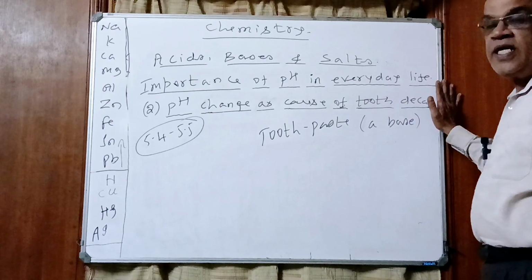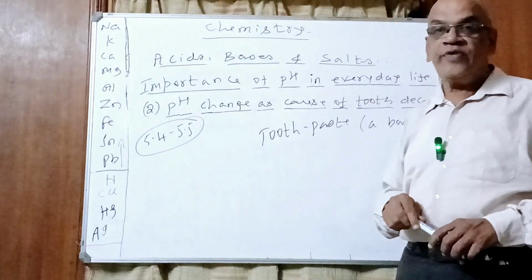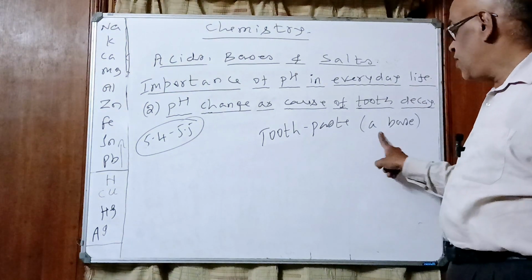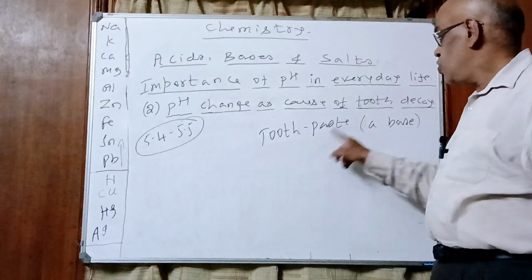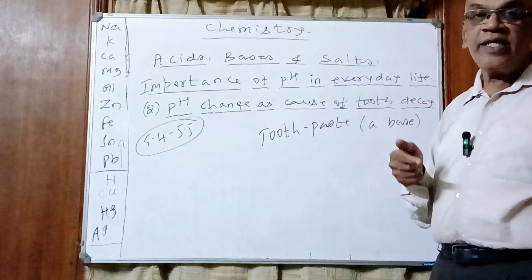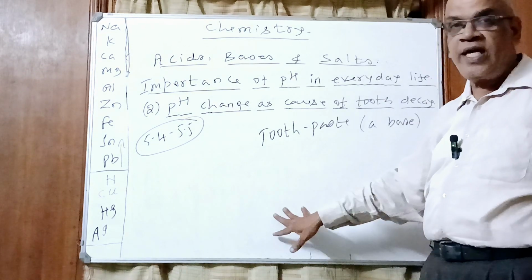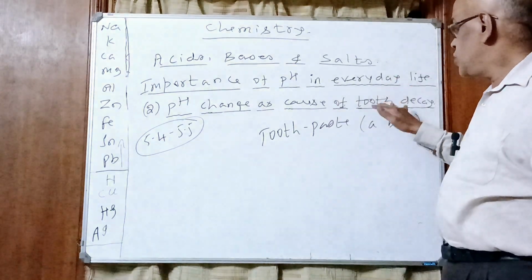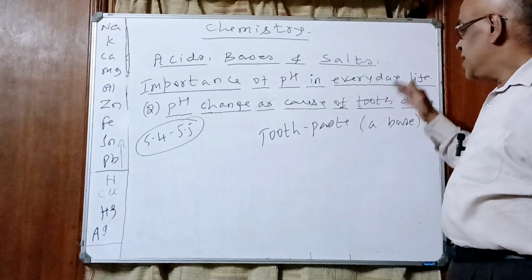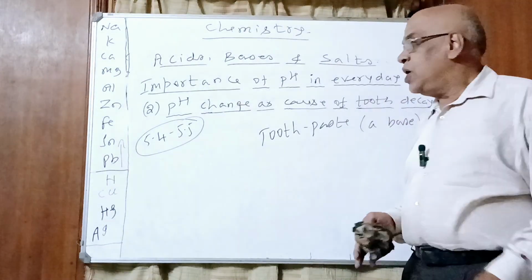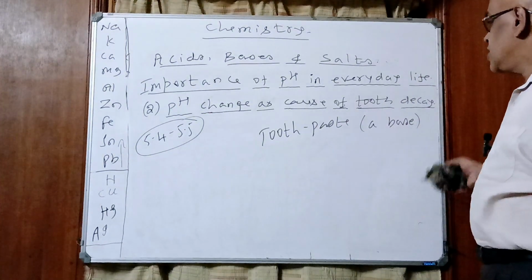Destruction of the tooth enamel, the coating of the teeth, is prevented by toothpaste, which consists of a base. This toothpaste, being basic, neutralizes the lactic acid in the mouth. When lactic acid is neutralized, destruction of tooth enamel is prevented, thereby preventing tooth decay. This is about the role of pH changes in the cause of tooth decay.